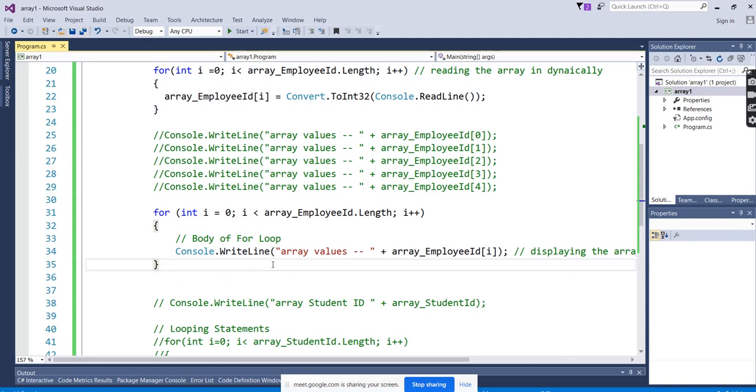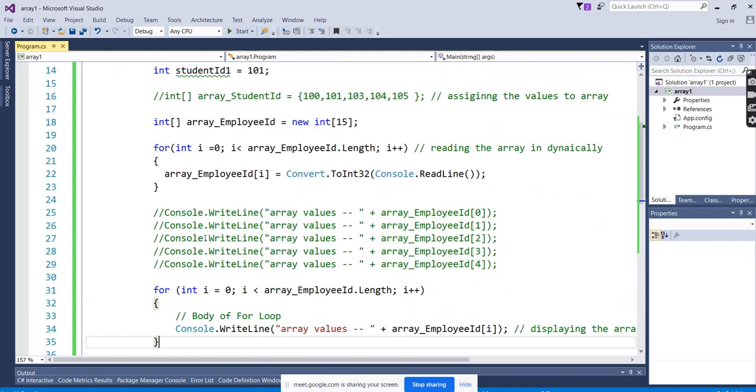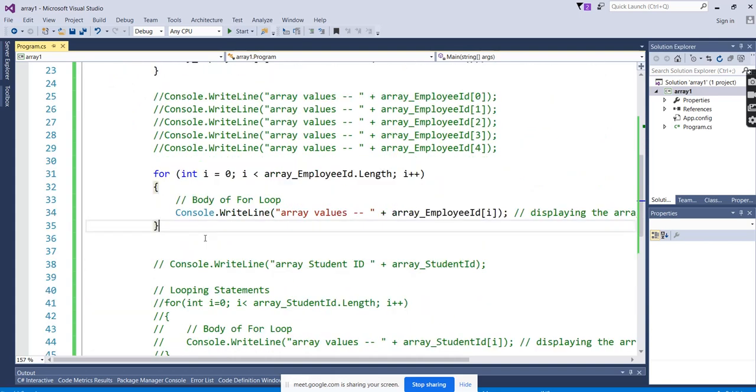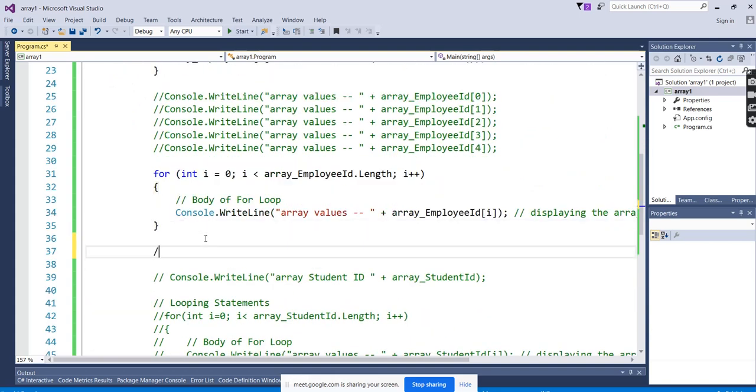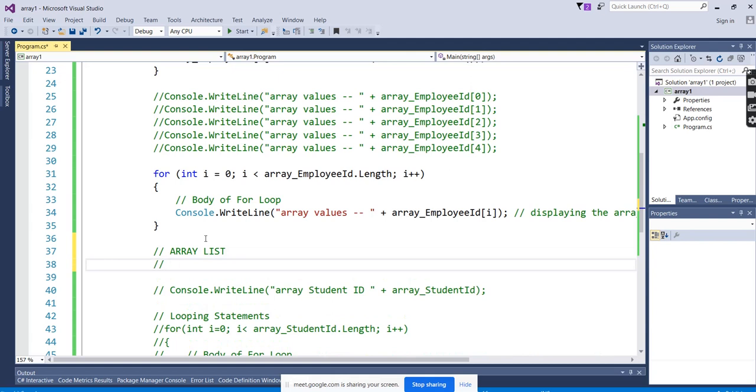Okay, I think it's better to wind up today here. Tomorrow we will see some more examples about arrays, and we'll start with the array list. Another important thing is the array list and the difference between array list and arrays. After array list, we'll go with methods and functions. Both are the same; the namings are different. Here we'll try to spend at least 3 days.